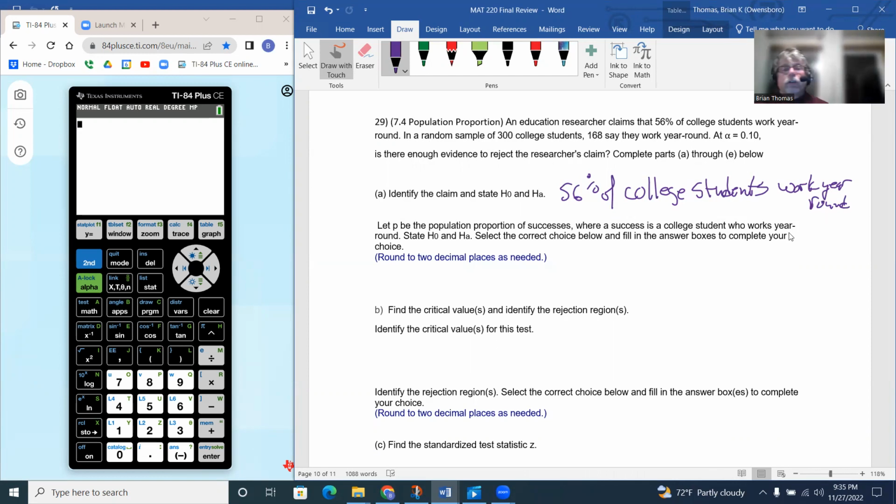Then they're going to say let P be the population proportion of successes, where a success is a college student who works year-round. State the null hypothesis and the alternative hypothesis.